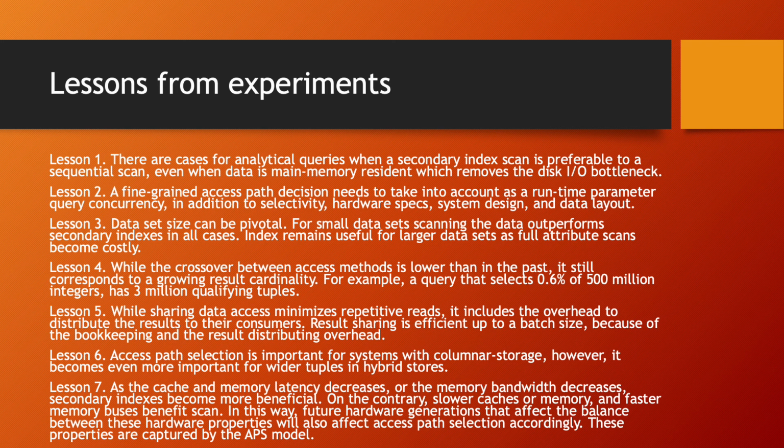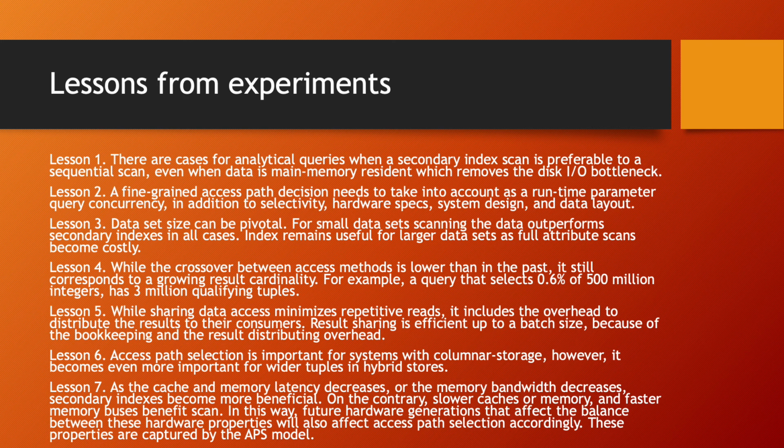For small datasets, scanning the data outperforms secondary indexes in all cases. Index remains useful for larger datasets as full attribute scans become costly. Lesson number 4. While the crossover between the access methods is lower than in the past, it still corresponds to a growing result cardinality. For example, a query that selects 0.6% of 500 million integers has 3 million qualifying tuples.